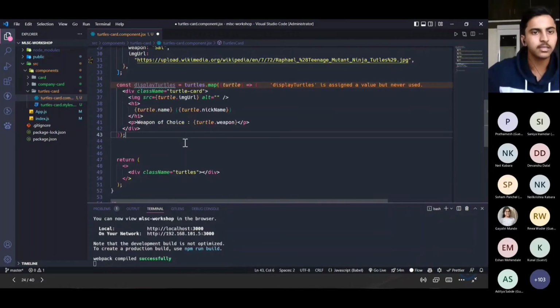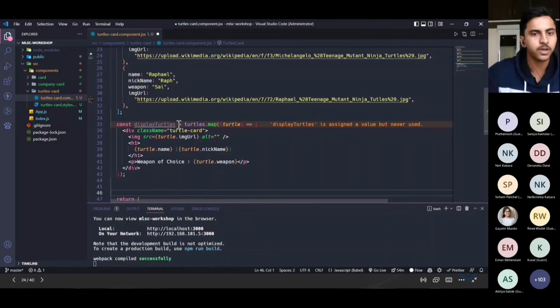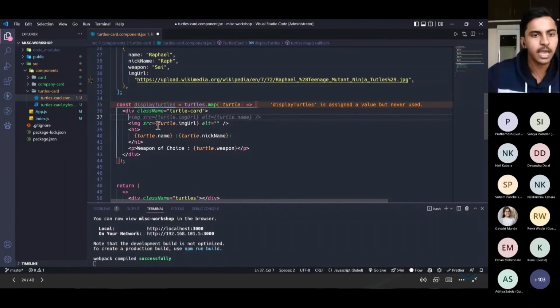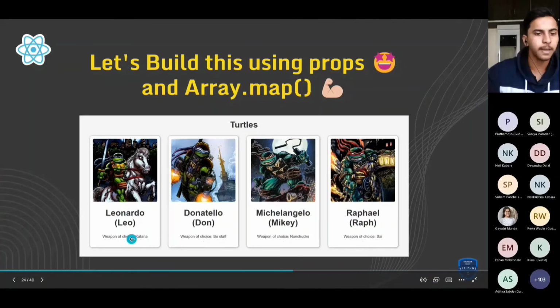As you can see, there is a displayTurtles function. In this function, we will be using the turtle prop. For each card, you are seeing here the image tag. And for the src, as I have told about how to receive props using the dot operator, right? After that, the h1 turtle.name, and in brackets turtle.nickname. After that, the weapon of choice and turtle.weapon, right? So in the paragraph tag, we are having that.